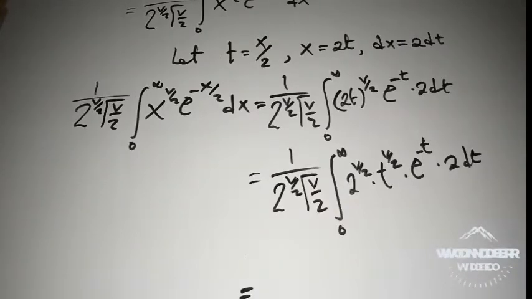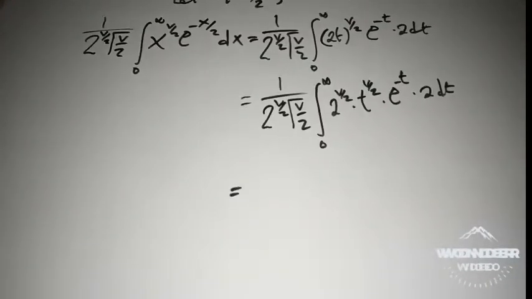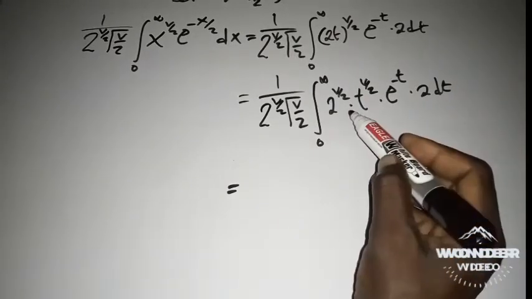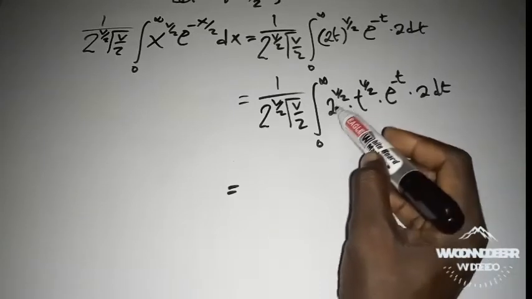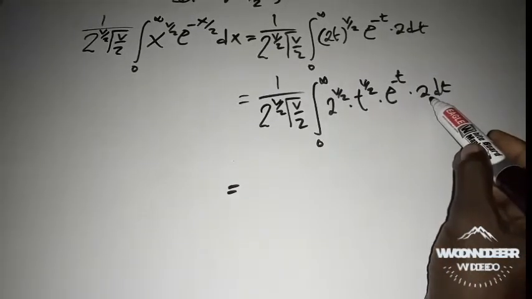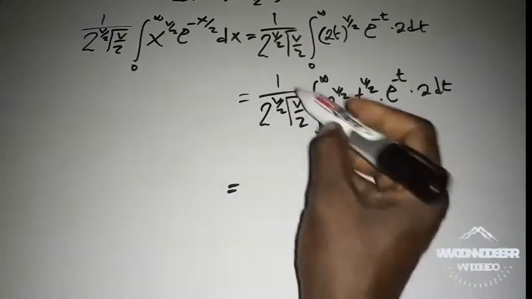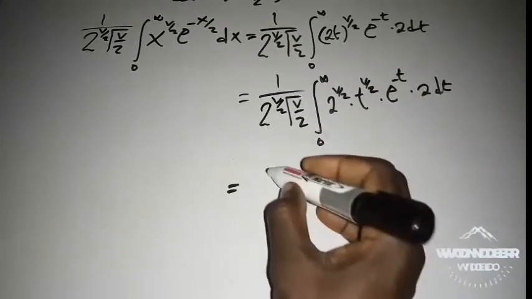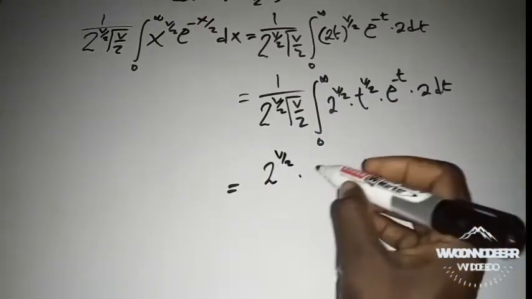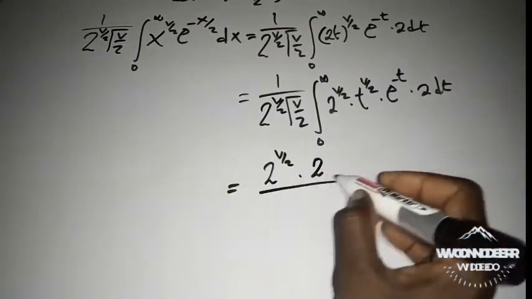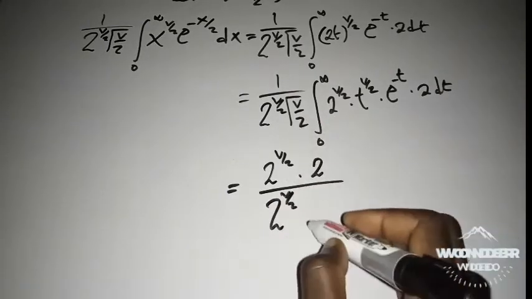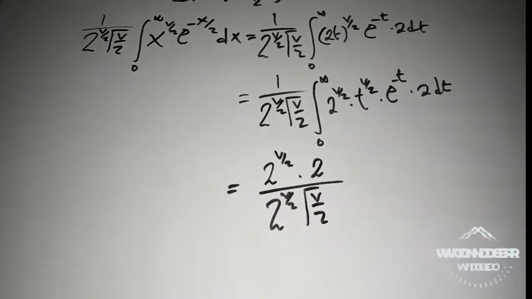We have to bring out all the constants. The first constant is 2 to the power of v over 2. The second constant is 2. So bringing out these constants, I will now have 2 to the power of v over 2 times 2, all over 2 to the power of v over 2 gamma of v over 2.